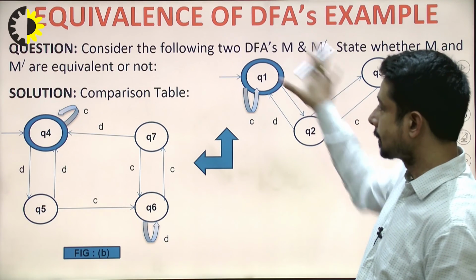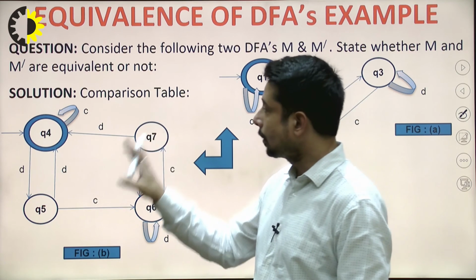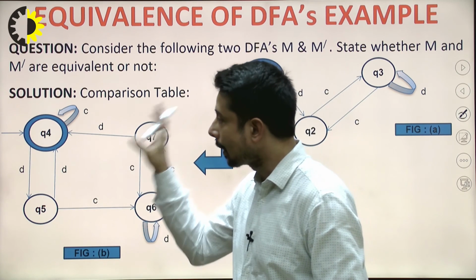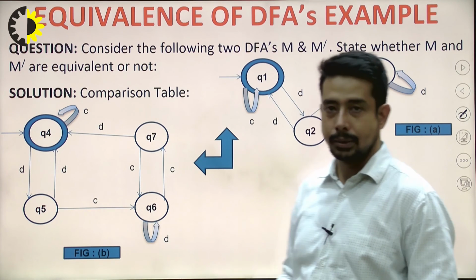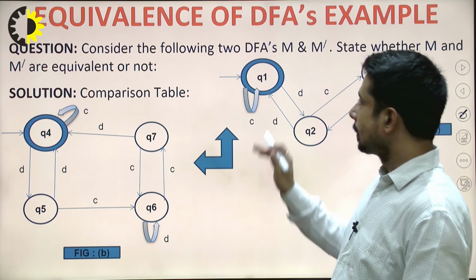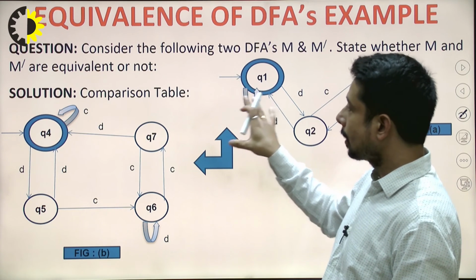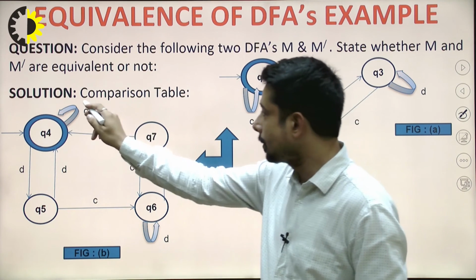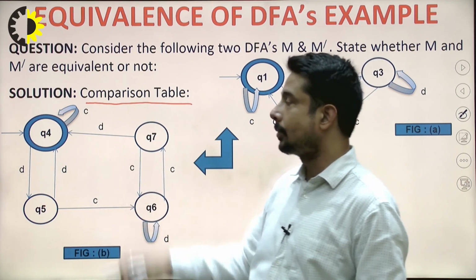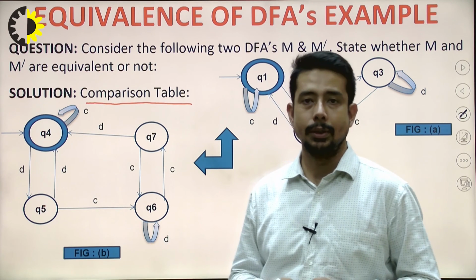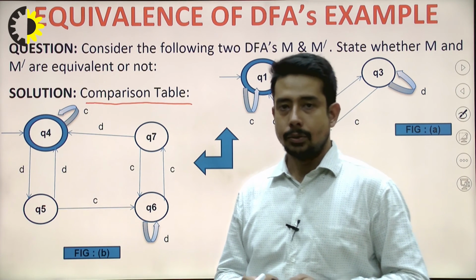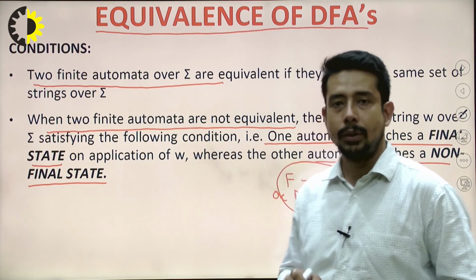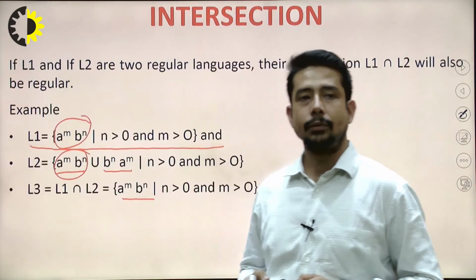This is the example that we'll be taking, and we will try to find out how to find similarity between these two machines. There we will build a comparison table, and based on this comparison table, I will explain how these two machines are equivalent to each other. Got it? So overall, in this video, what we have tried to learn is the closure property.